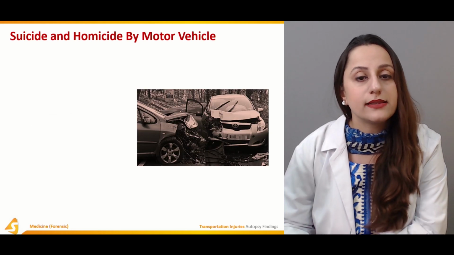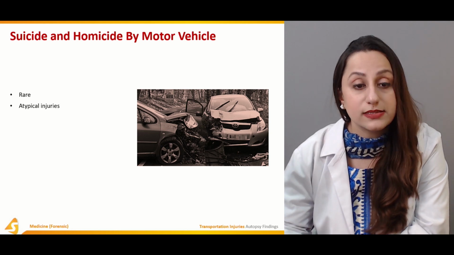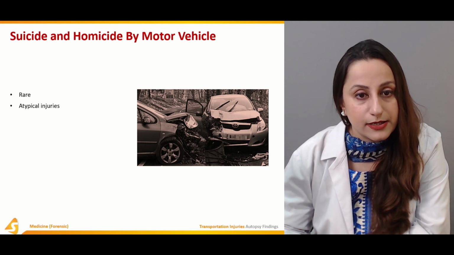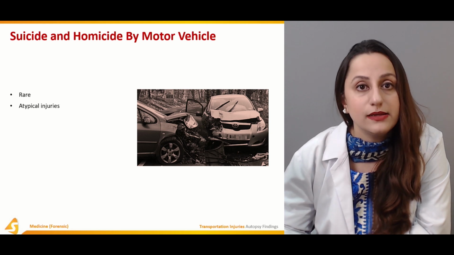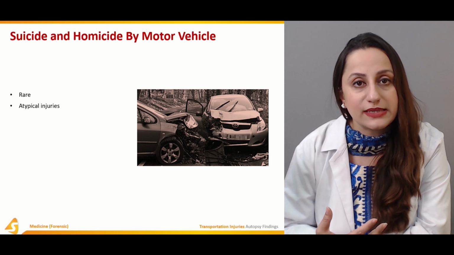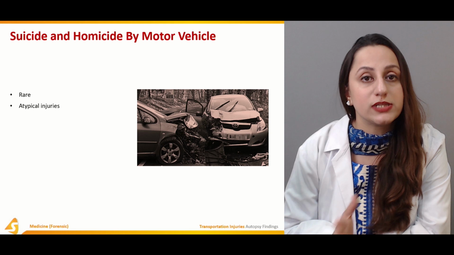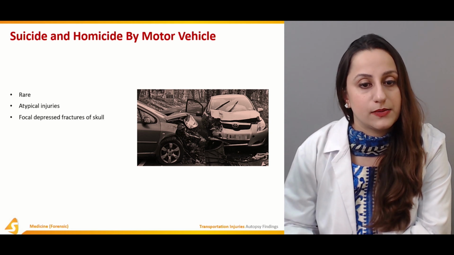The suicide and the homicide by motor vehicles is again very important. And why does this happen? It's a very rare type. Atypical injuries occur after suicide and homicide. If it takes place by suicide, it can be due to an intoxicated phase. For example, sedatives are taken by the person, self-administered, or someone has given them, depending upon the condition, whether it's a suicide or a homicide.